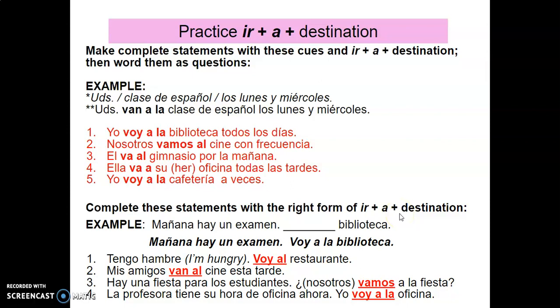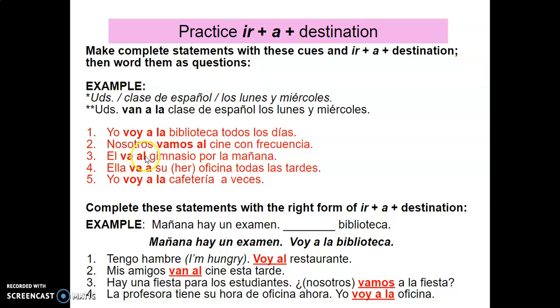Okay, estas son las respuestas. So you can see for this one we added voy a la because we're saying I go to the library every day. Nosotros vamos al cine con frecuencia. We are going to the movie theater frequently. To the, al, as we talked about, a and el together become al. Él va al gimnasio por la mañana. He is going or goes to the gym in the morning.